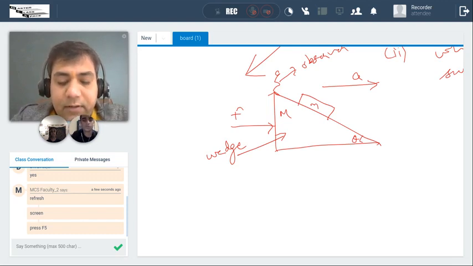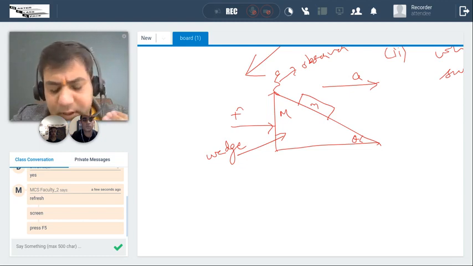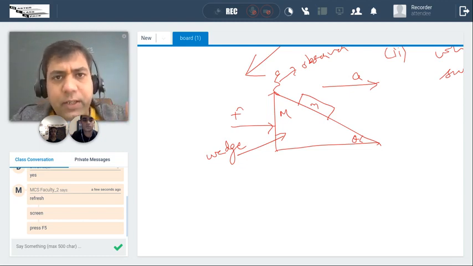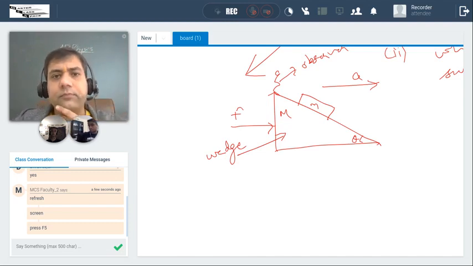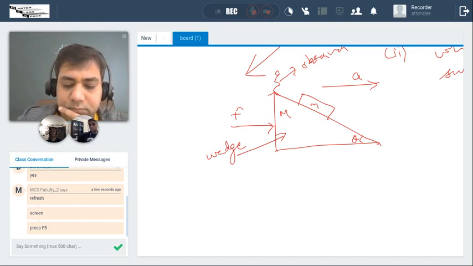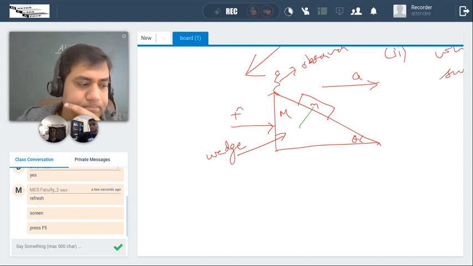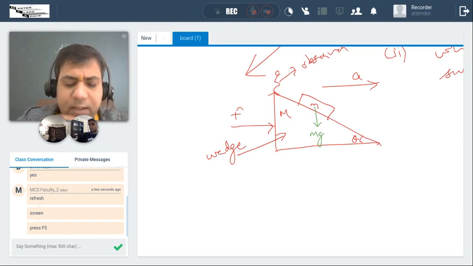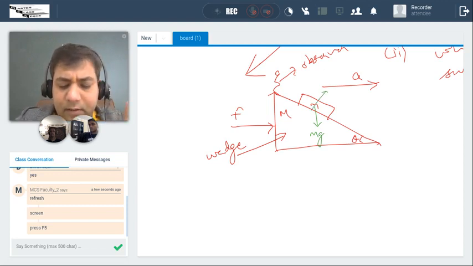So they both are moving with same acceleration. So my dear friend, the first thing is that I will make FBD of both, FBD of block and FBD of wedge. Ishita, tell me what all forces will be there on block. mg and then normal force. So overall forces you are saying N and mg.